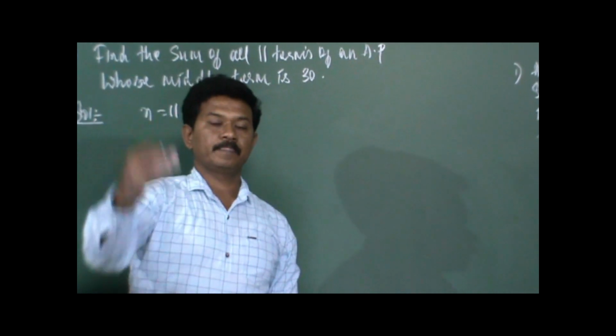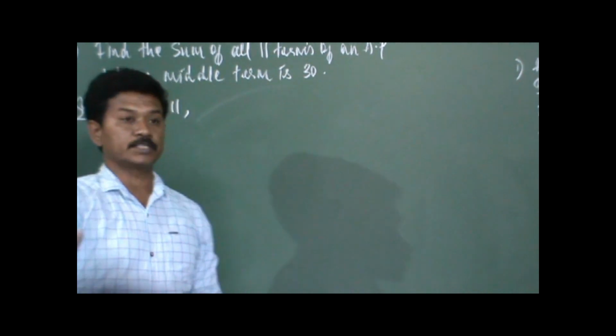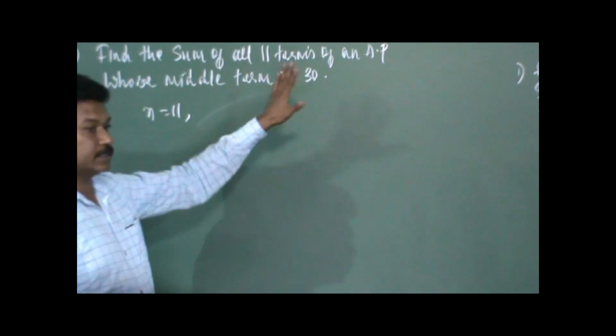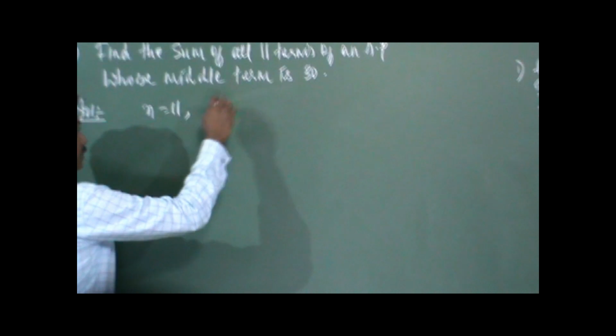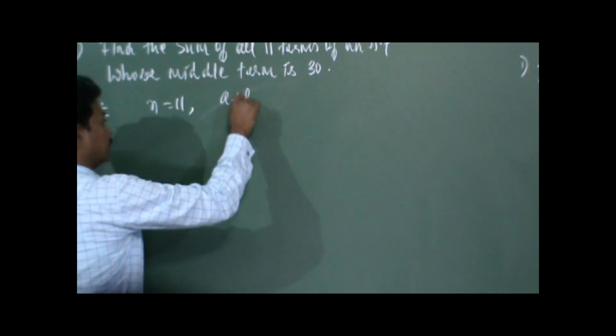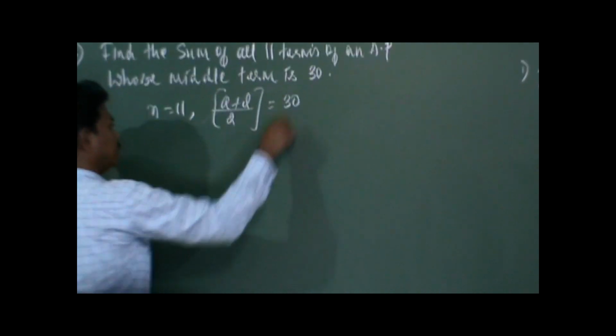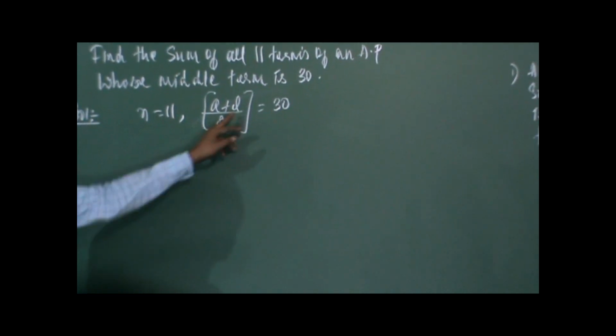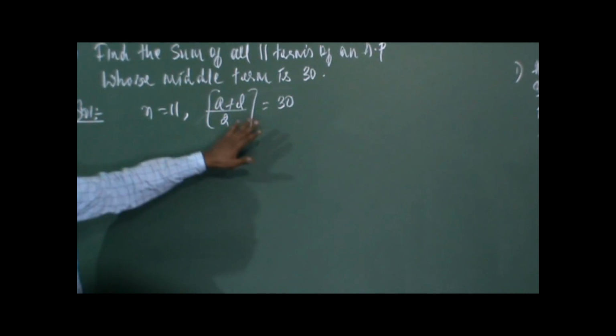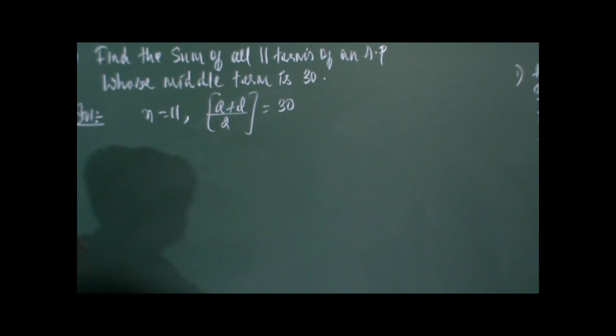That middlemost term is already given, that is 30. So first term plus last term divided by 2 is 30. This is applicable only when the number of terms is odd in the AP.